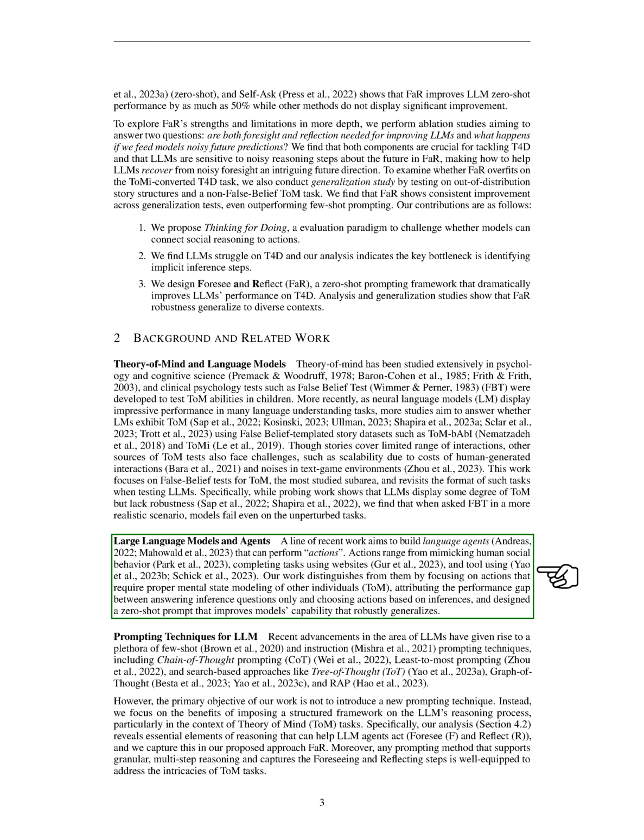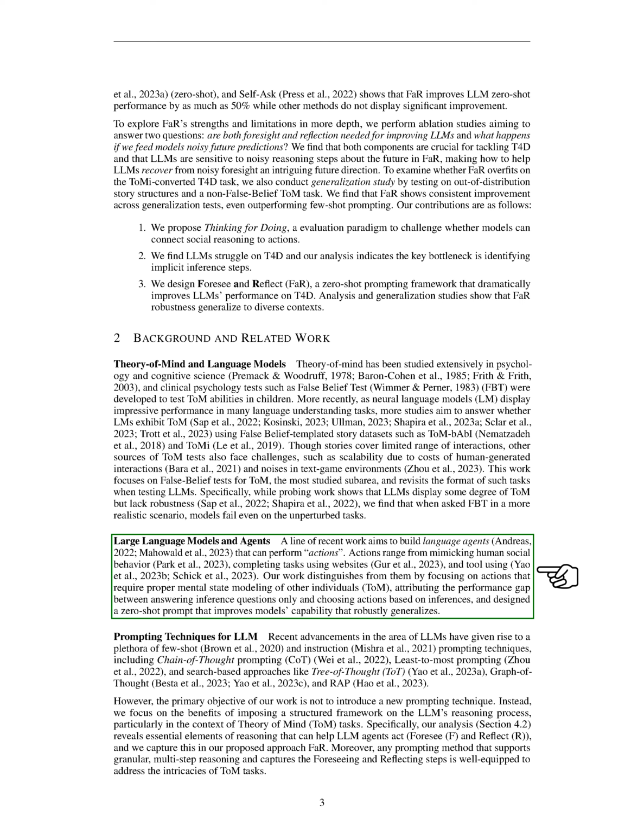Any prompting method that supports detailed, multi-step reasoning and captures the foreseeing and reflecting steps is well suited to handle the complexities of ToM tasks. Finally, let's introduce the Thinking for Doing, T4D, task and its associated data. The T4D task requires models to use social reasoning to choose an appropriate action as a situated agent. In social scenarios, an agent's perspective can be broken down into four main variables: observations, inferences, tasks, and actions.